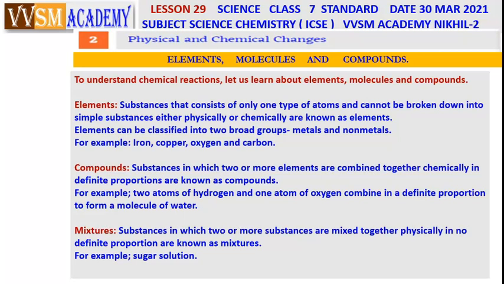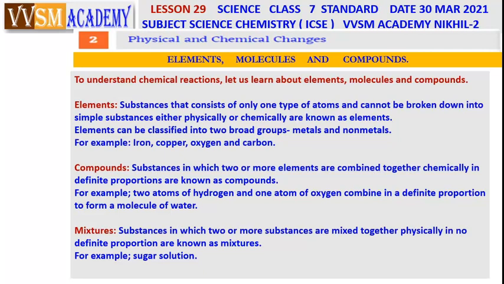Formula for water. In that water molecule, one molecule of water consists of how many atoms of hydrogen and how many atoms of oxygen? Only two atoms of hydrogen and one oxygen atom, 2:1 in the ratio. That is the definite proportion. We will discuss slowly all these things in detail.